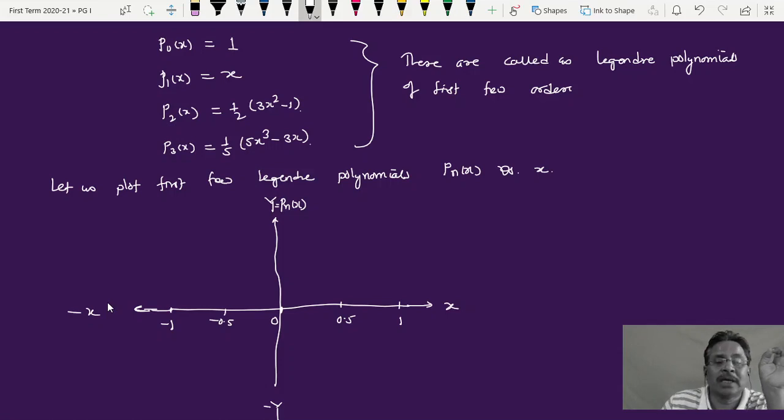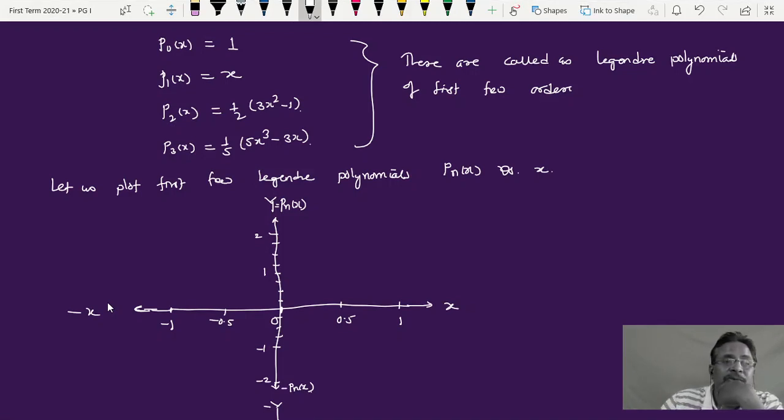Here this is plus 2, in between I have fractions 0.25, 0.50, 0.75, then 1.25, 1.50, 1.75, 2. Here also I'll get 1, 2, 3, 4, this is minus 1, minus 2, and so on. So these are the values of Pn of x, negative as well as positive, minus Pn of x. So this is plus Pn of x.